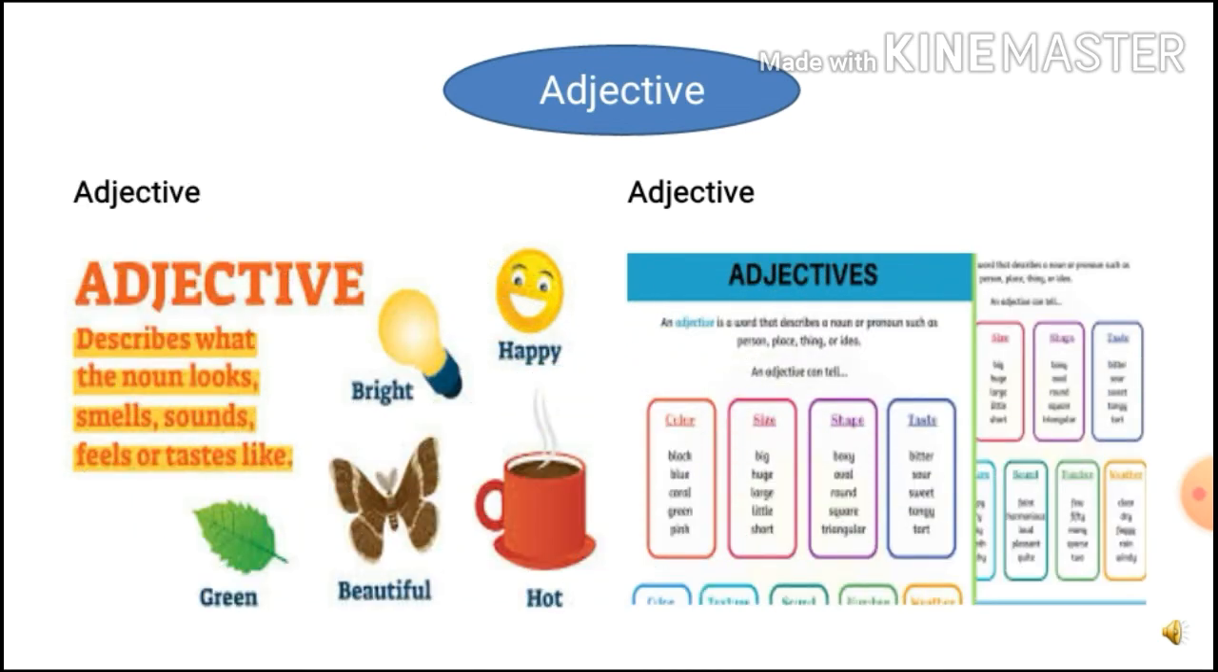Second one, adjective. What is an adjective? It is a word that qualifies a noun or pronoun in a sentence. For example, Rohan is a helpful boy. Also, the word helpful is an adjective that describes what the noun looks, smells, sounds, feels, or tastes like. For example, in the given slide: green, beautiful, hot, bright, happy. These are very common adjectives.